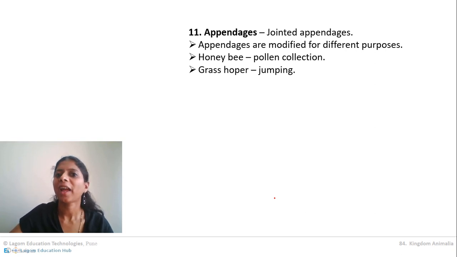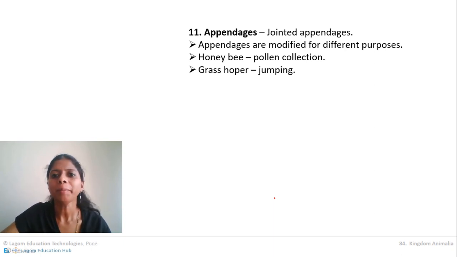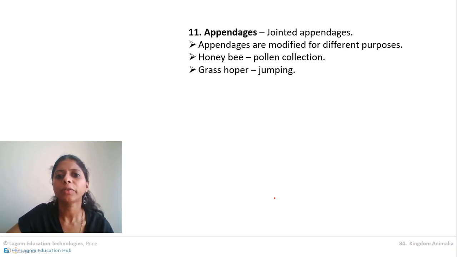They are the ones having jointed, well developed legs for the first time in the kingdom Animalia. Then they are having antennae. They are having different types of appendages. They are having wings even for flying. Appendages serve differently, and their modifications are also different.